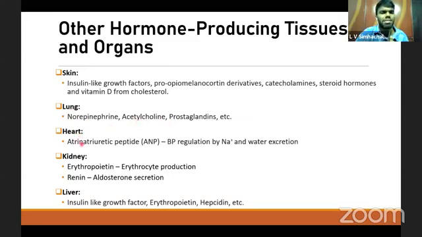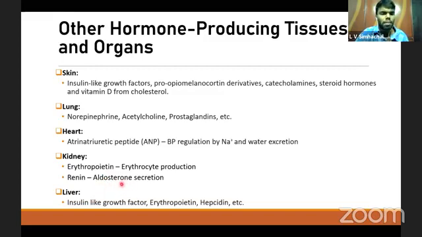And also the heart releases a special hormone called atrial natriuretic peptide, ANP, which mainly regulates the blood pressure in the body by sodium and water excretion from the body. From the kidney, it releases the hormone called erythropoietin, which is mainly concerned with erythrocyte production. It is a major hormone. Next, it also secretes renin, which is a part of the renin angiotensin aldosterone system, RAAS. Renin is mainly concerned with aldosterone secretion from the adrenal cortex.